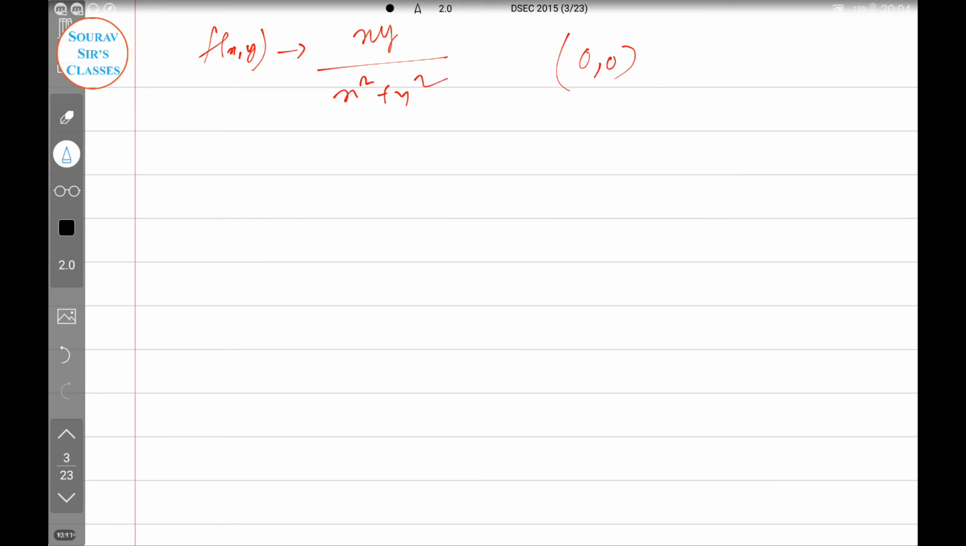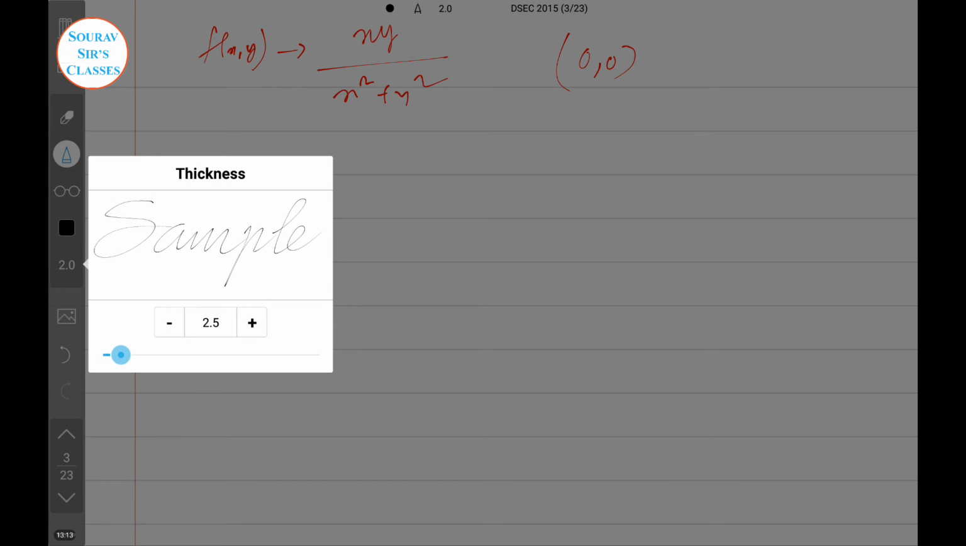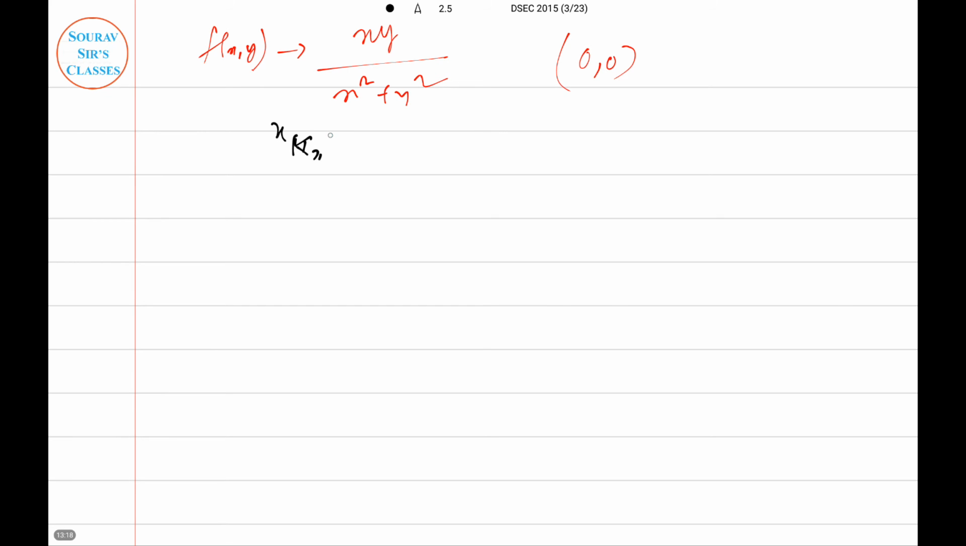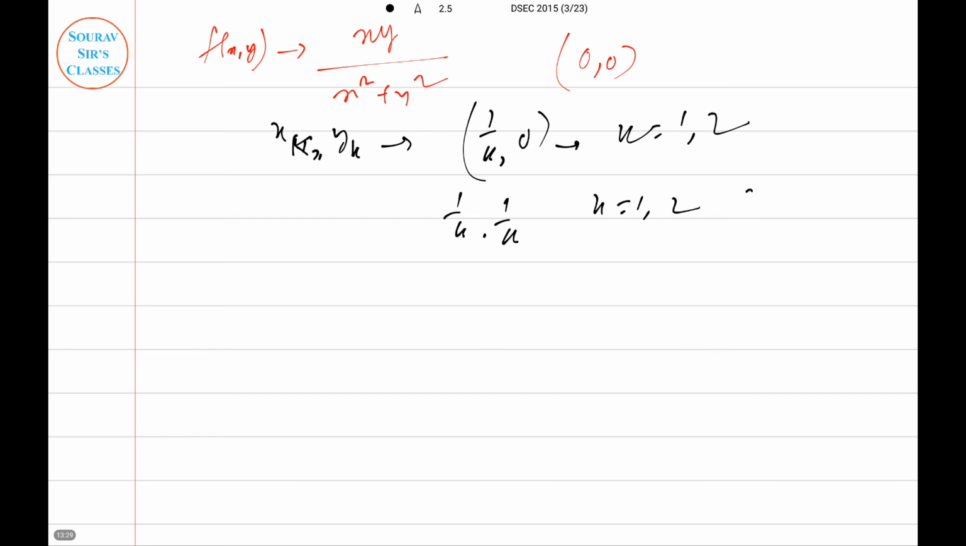So here take the sequence x_k, y_k equal to 1 by k, 0, and x dash k, y dash k equal to 1 by k, 1 by k, for k equal to 1, 2, and so on to infinity. So both the sequences tend to 0, 0, yet in the former case f of x_k, y_k is 0. So ultimately this function is not continuous at 0, 0.